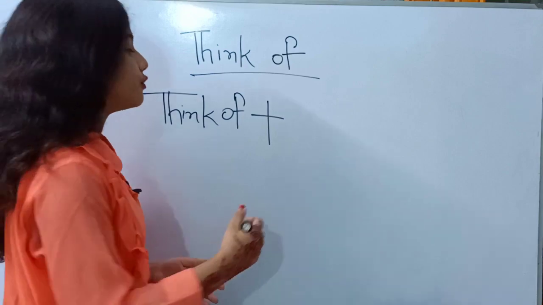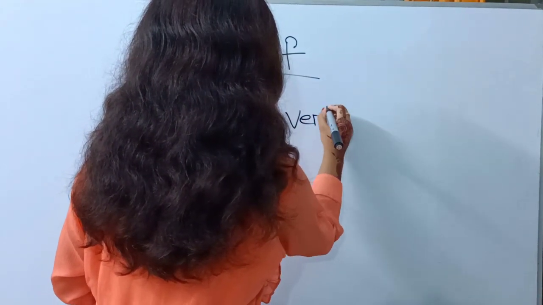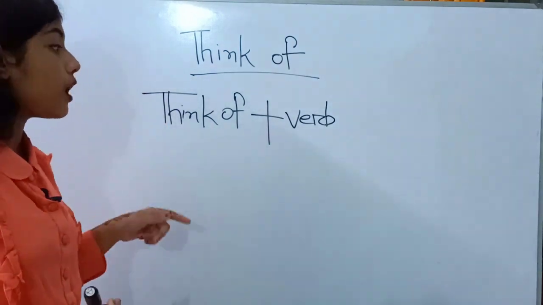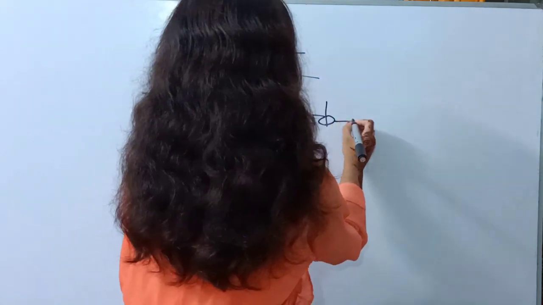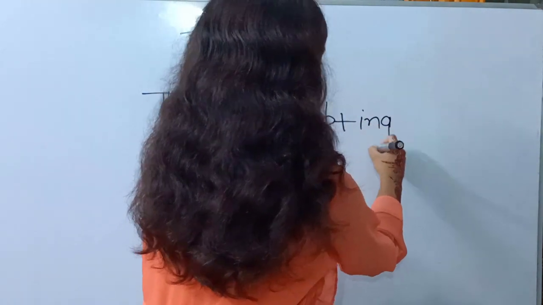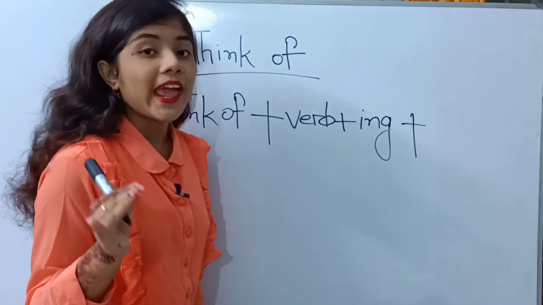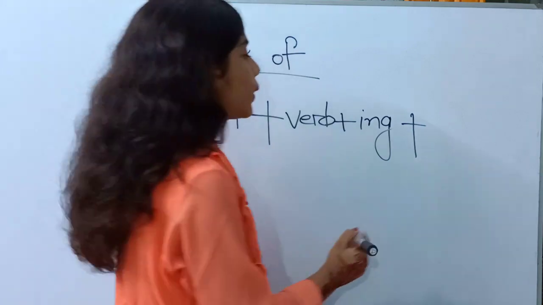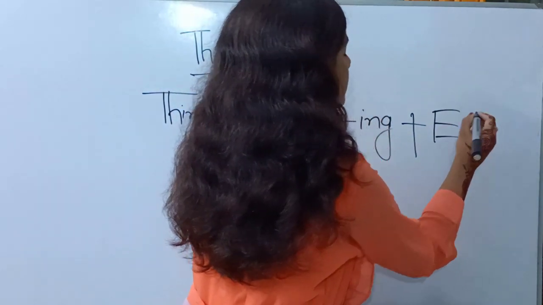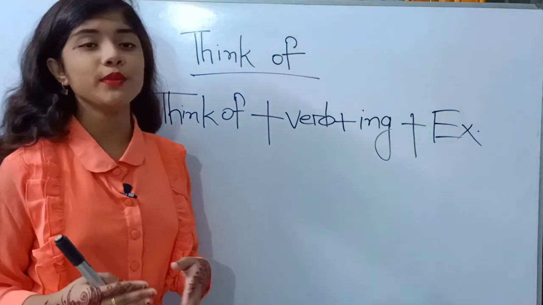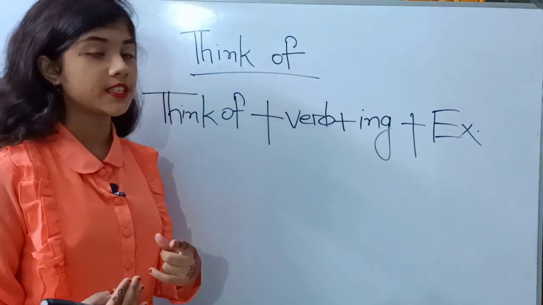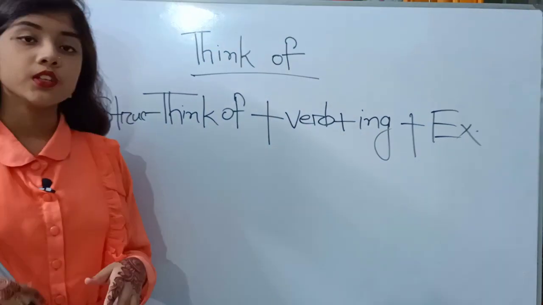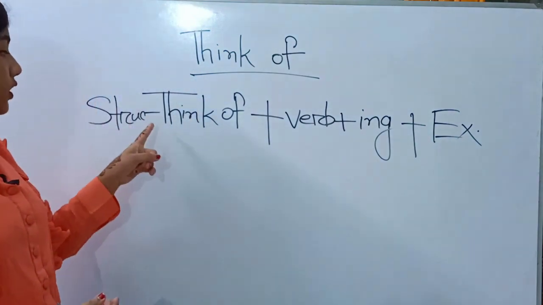So think of plus verb, plus we will add the ing form with it, like think of plus verb plus ing form. Plus we will add an extension. If you have any extension, you will add that in this place. If you need to make a sentence on it, you have to follow this structure of think of.